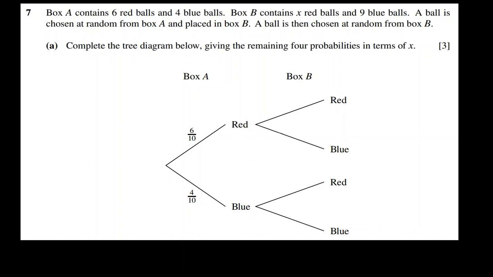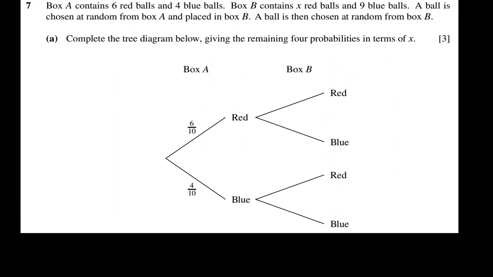So that means balls are being removed twice, once from box A, once from box B. They have written here already the probability 6 over 10 and 4 over 10 for the first ball, first box A. Now the box B has how many balls now? X red balls and 9 blue balls plus 1, which has been drawn first. In this branch, red was drawn first. So now the red balls are x plus 1. Let me write here. X plus 1 are the red balls. And then we have 9 blue balls. That makes it x plus 10.